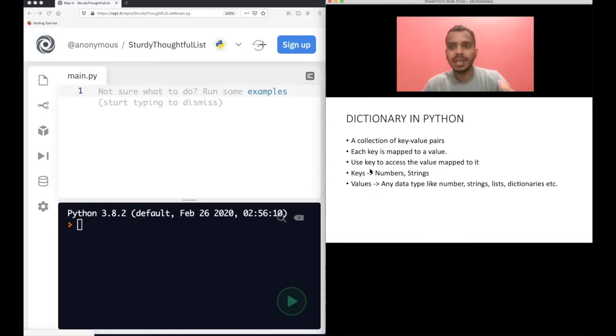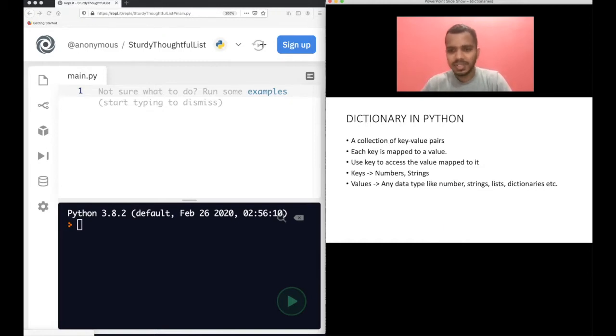So you need a key to access the value mapped to it. I will show you some examples after this. Keys can be numbers or strings, and values can be any data type like numbers, strings, lists, dictionaries. Keys also can be any other data type, but typically you will see that people use numbers and strings as keys. In values, you can have numbers, strings, lists, and dictionaries also.